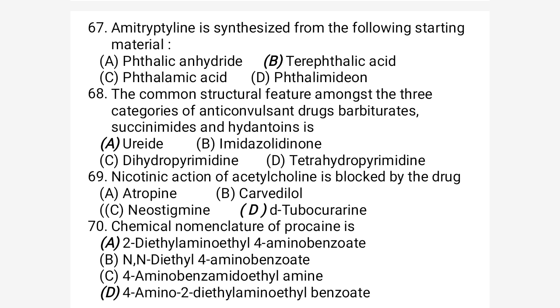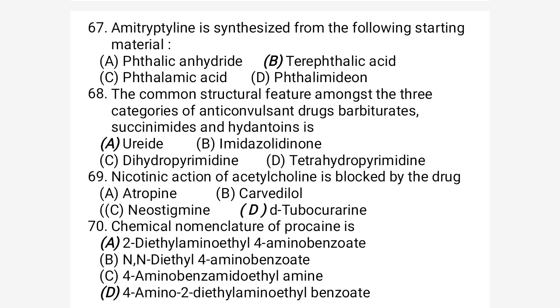The first option is ureide. The second option is imidazolidinedione. The third, option C, is dihydropyrimidine. Option D is tetrahydropyridine. So the correct option would be option A, ureide, because ureide is a common feature present in all these three categories of drugs.